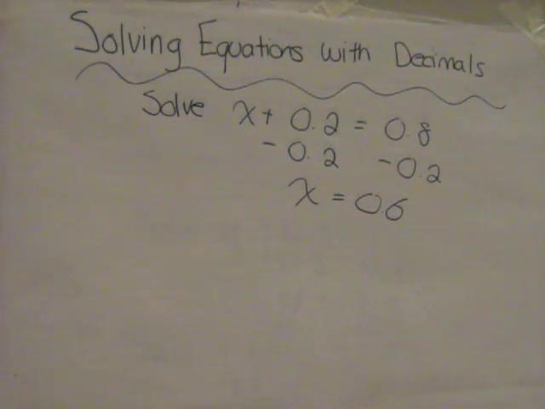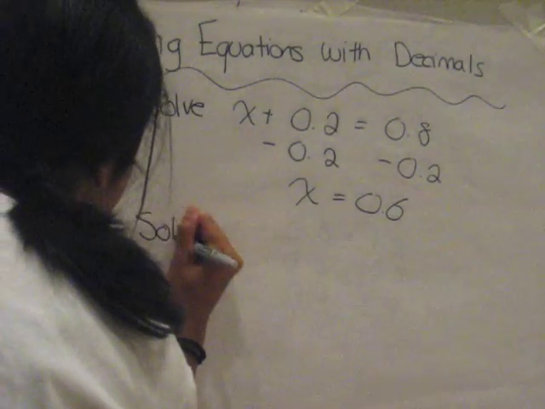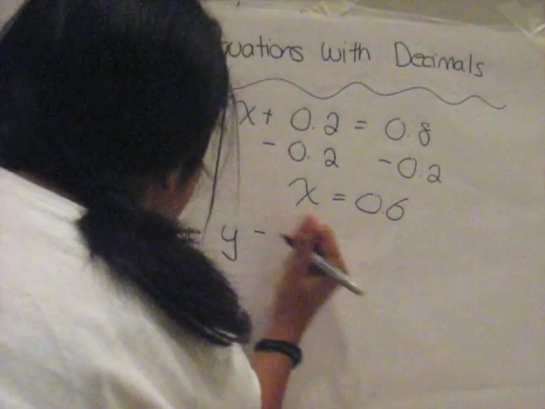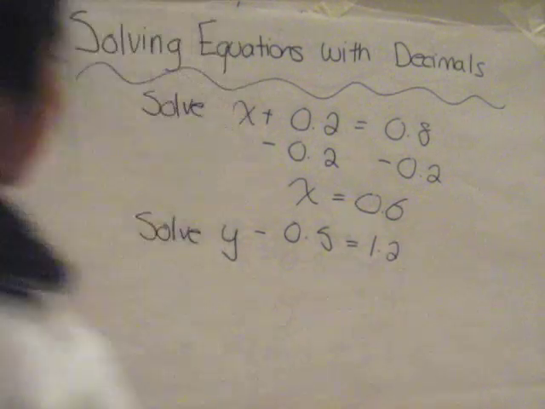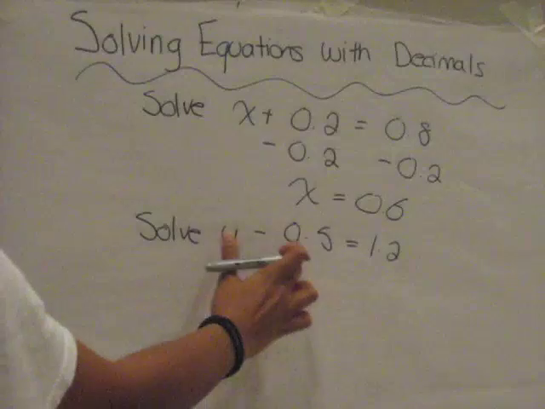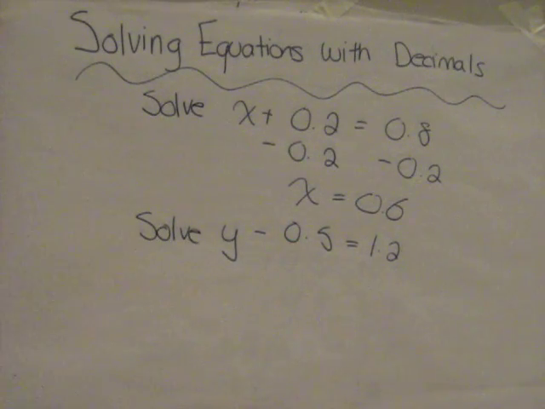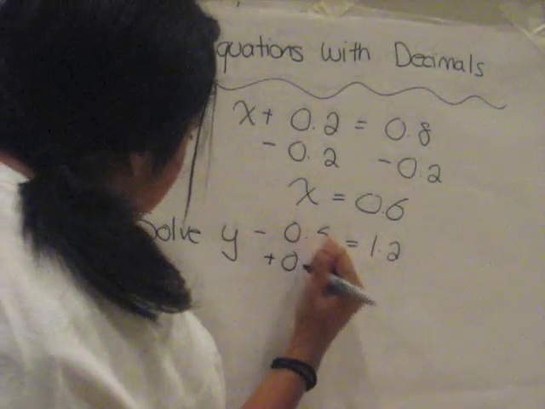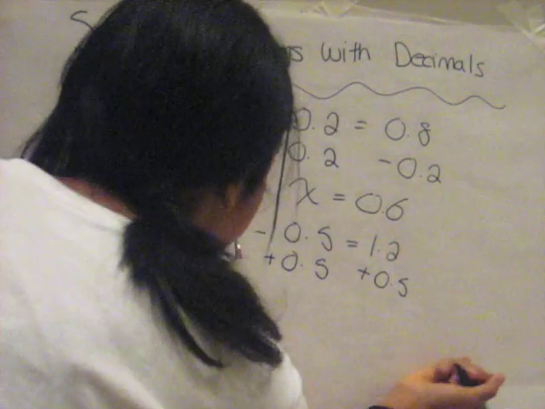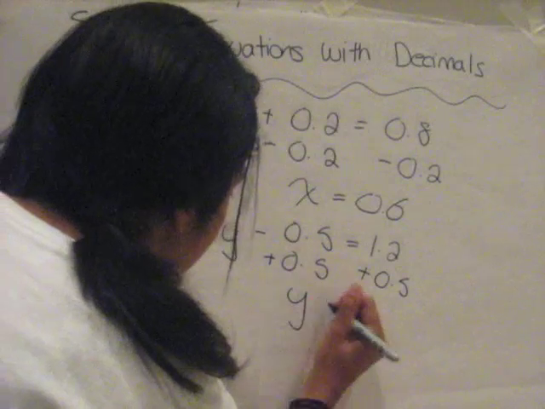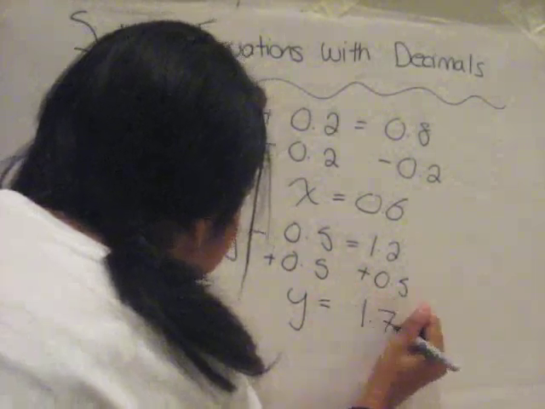For our second question, we're going to do some addition. Solve y minus 0.5 equals 1.2. Since this is negative 0.5, we're going to have to add 0.5 to make it 0, and that will isolate the variable on that side. So plus 0.5, and whatever we do to this side, we have to do to this side, so plus 0.5 on that side, and we are left with y equals 1.7.